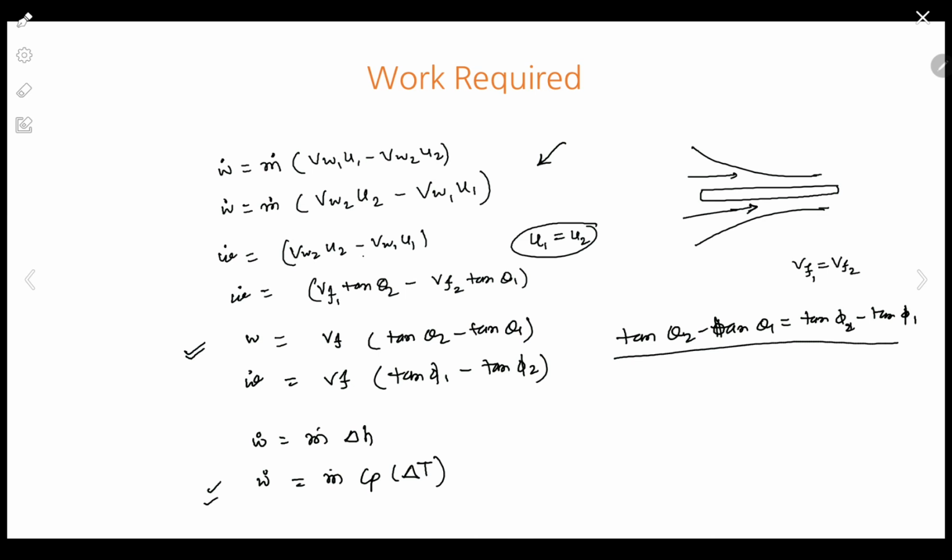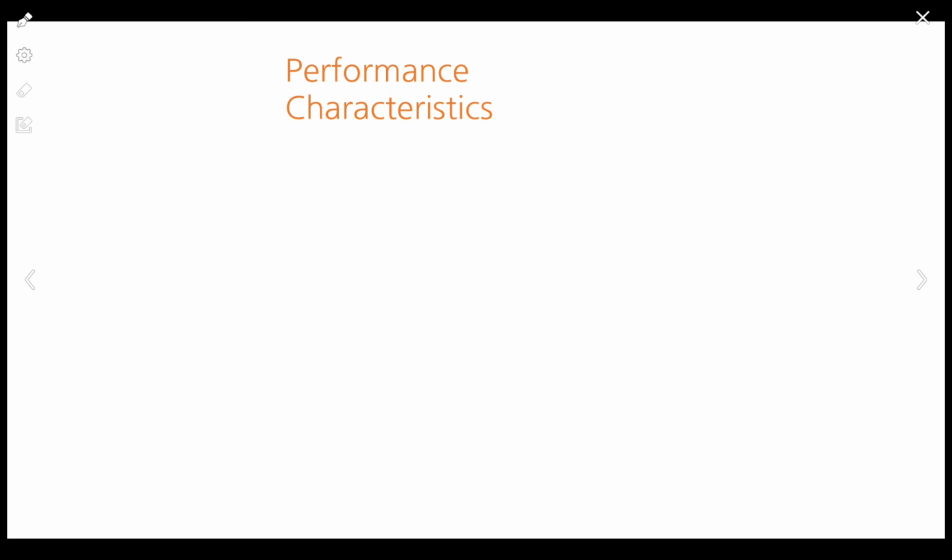Okay. Now next, performance characteristics. So this is the most important part of the axial flow compressor that I wanted to convey properly. So in the axial flow compressor, the output is pressure or head. We cannot use head here. So the output of the performance characteristic is pressure. So either we can say pressure or pressure ratio, that is P2 by P1, both are one and the same. And over here, this is the mass flow rate.